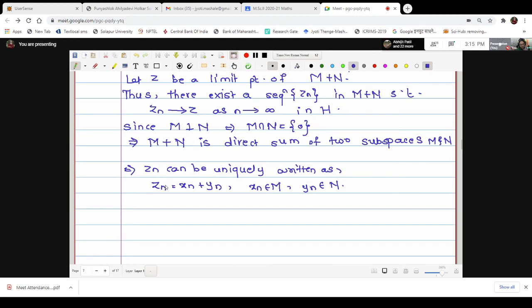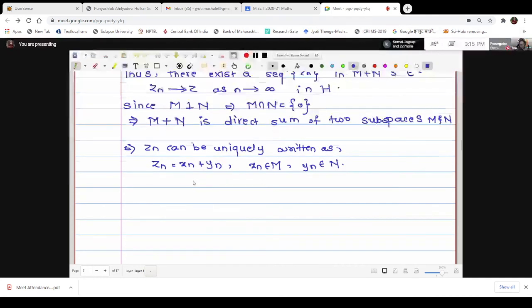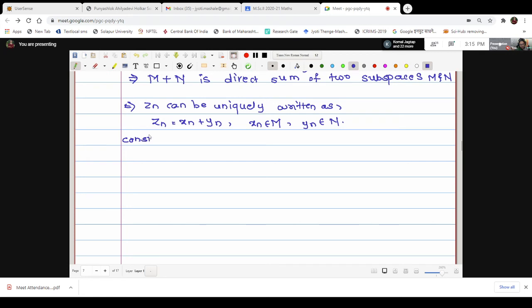What I am going to do now is consider 2 points, because the aim is to show that Zn is Cauchy in H. Consider 2 points: Zm, say xm plus ym, and Zn, written as xn plus yn. xn and xm are in M, ym and yn are in N. Okay, fine.